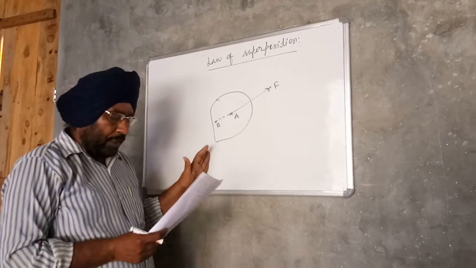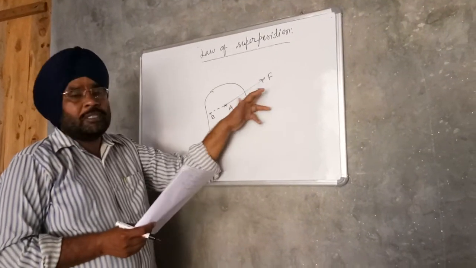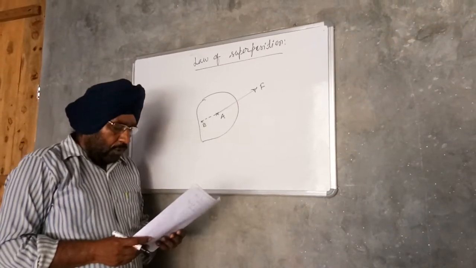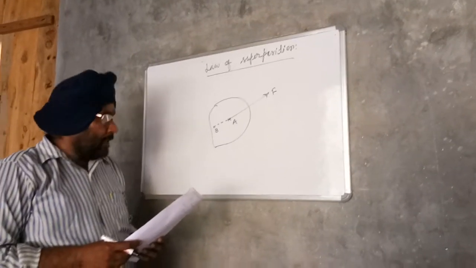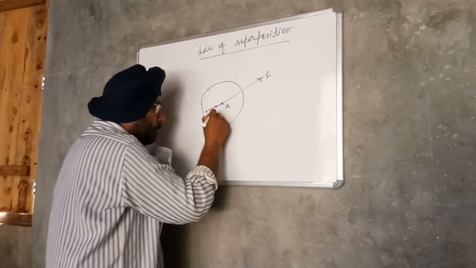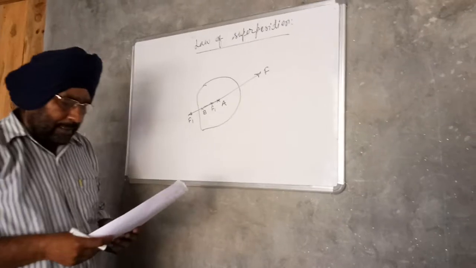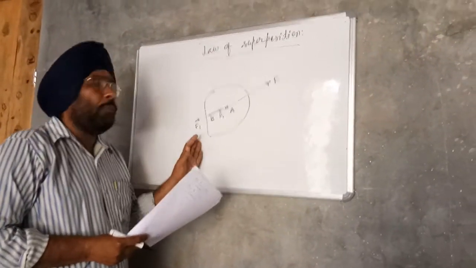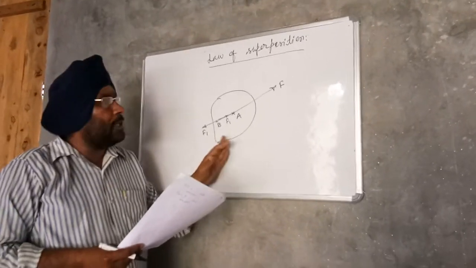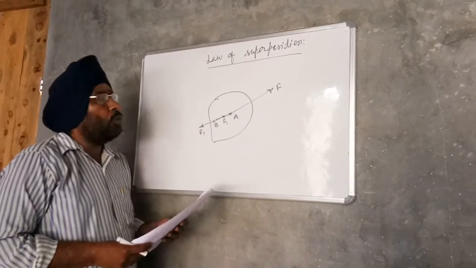So consider a rigid body under the action of the force F. As shown in the figure, the force F is applied at A along the line of action of the force BA. So now according to the principle of superposition, the application at the point B of two oppositely directed forces each equal to and collinear with the force F will in no way change the action of the force F.